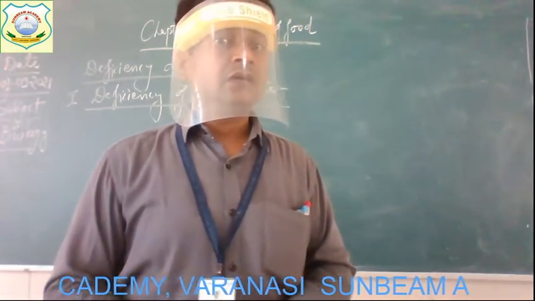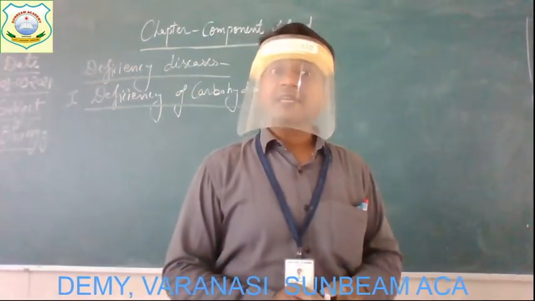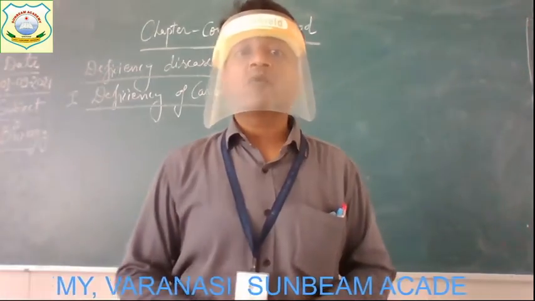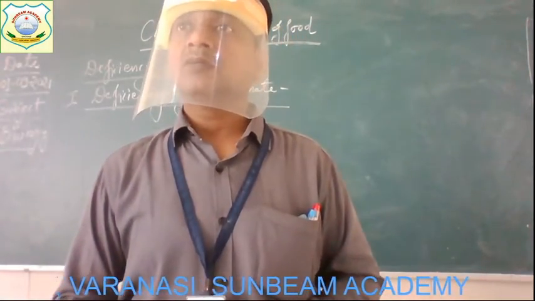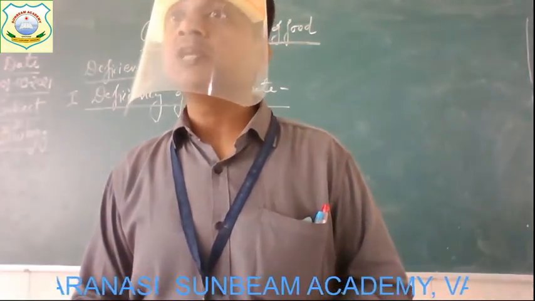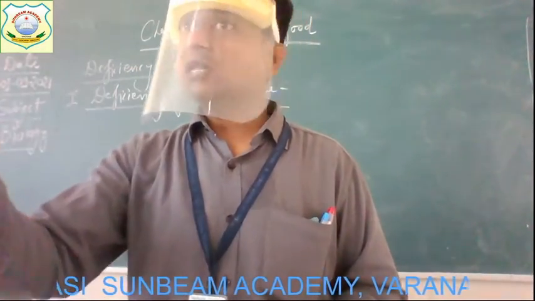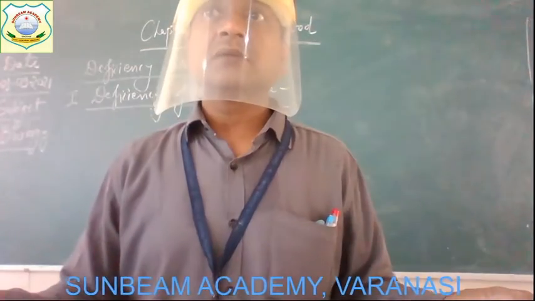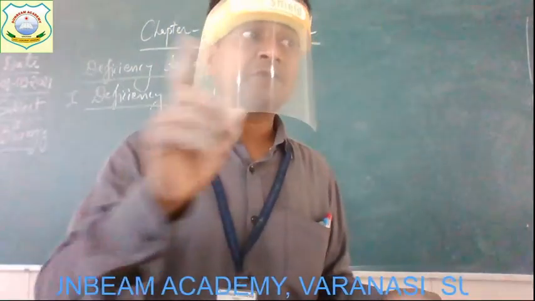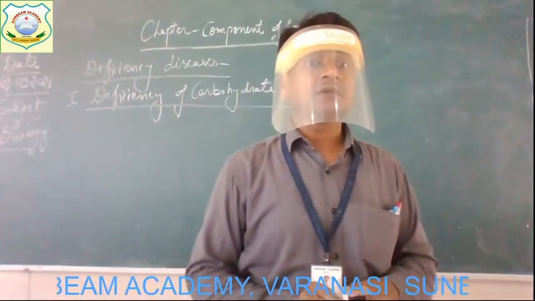So if your diet gives less energy than required by our body, what will happen? If you get less than 320 grams of cereal per day, your body will not get proper, complete energy, and in the absence of energy, what will happen?